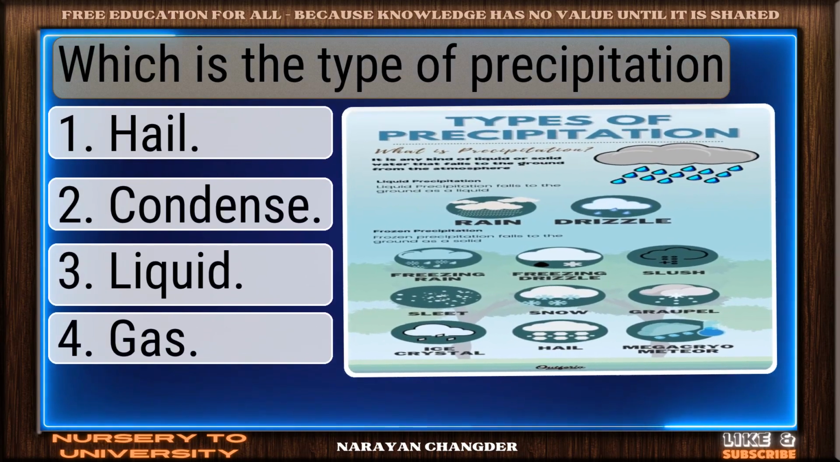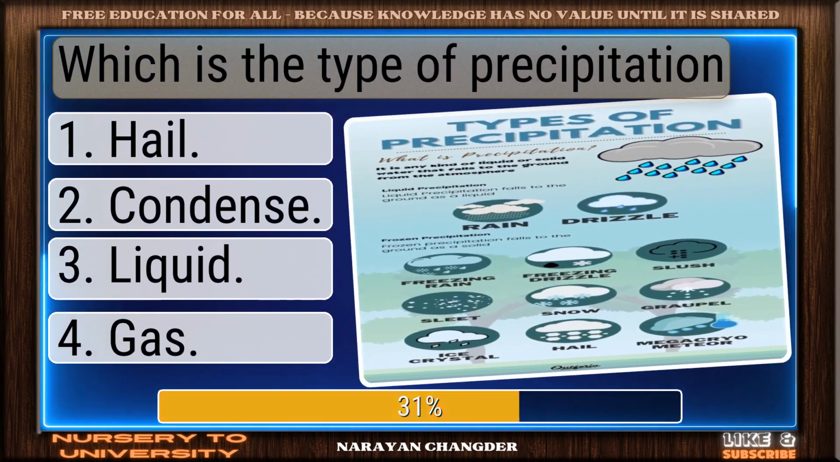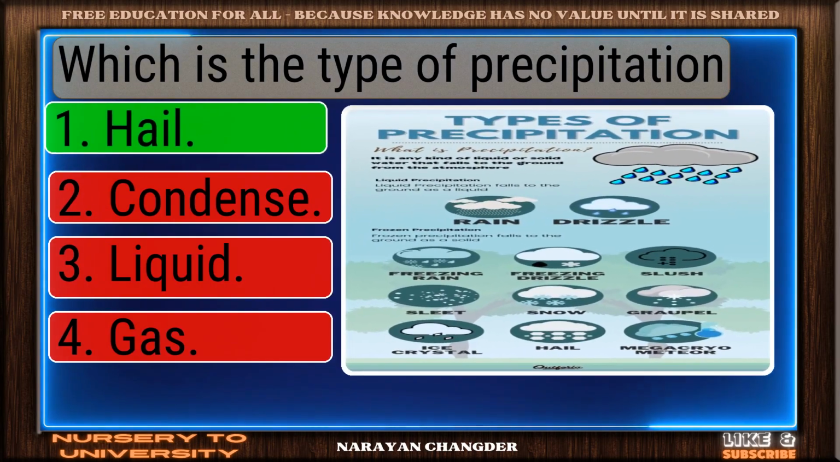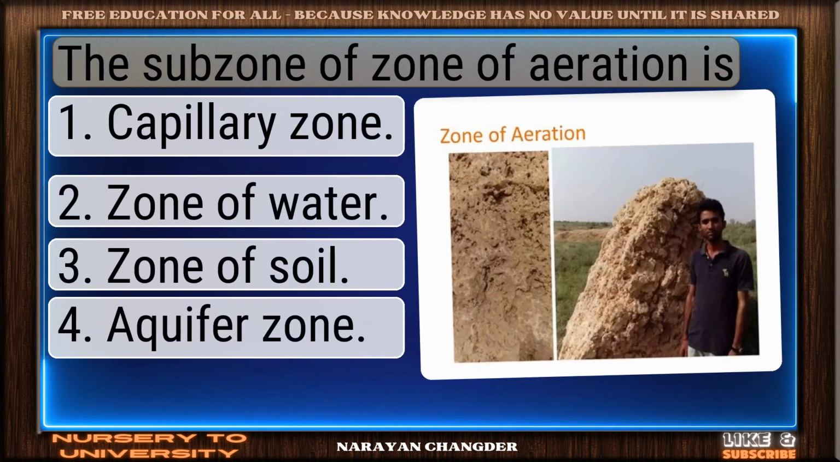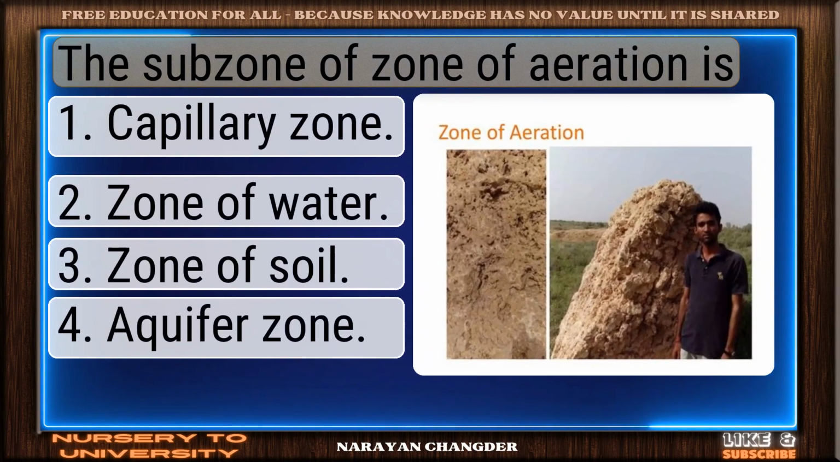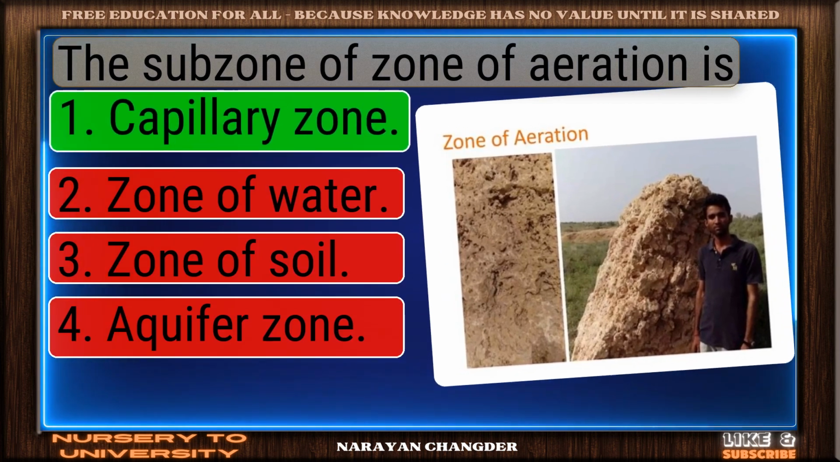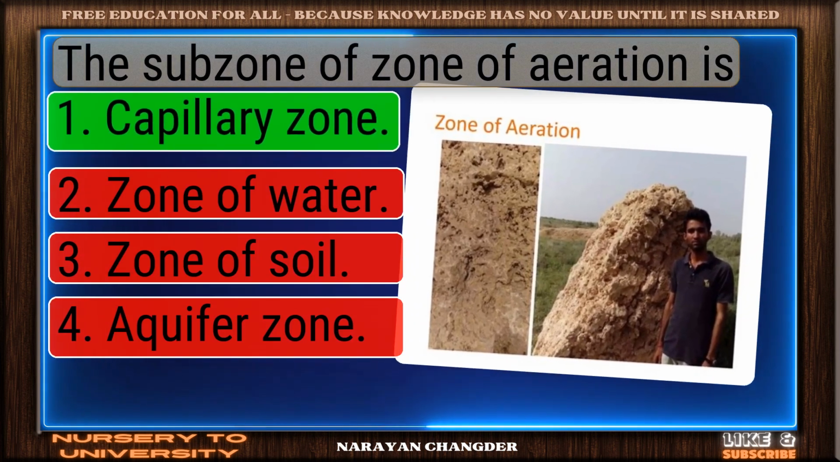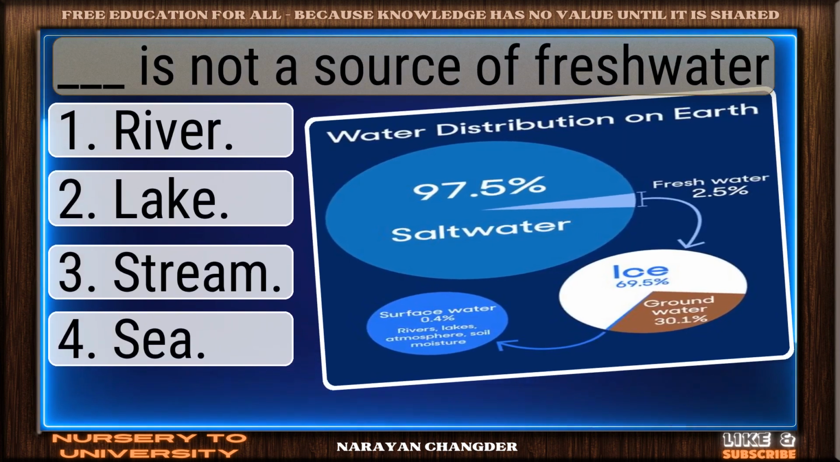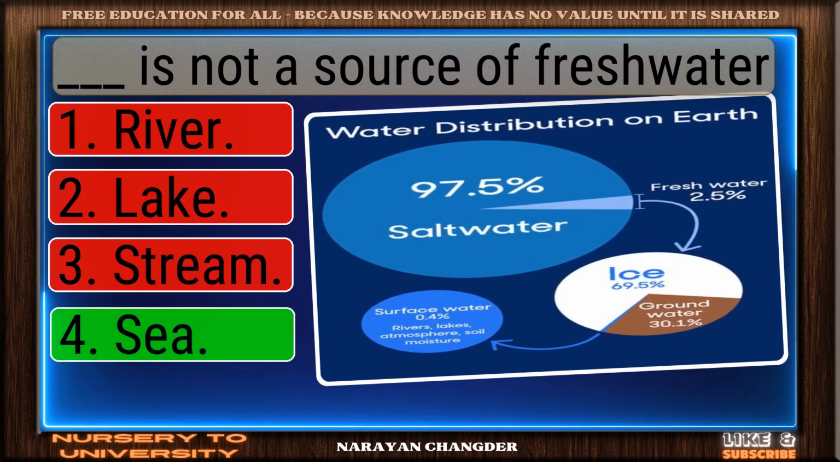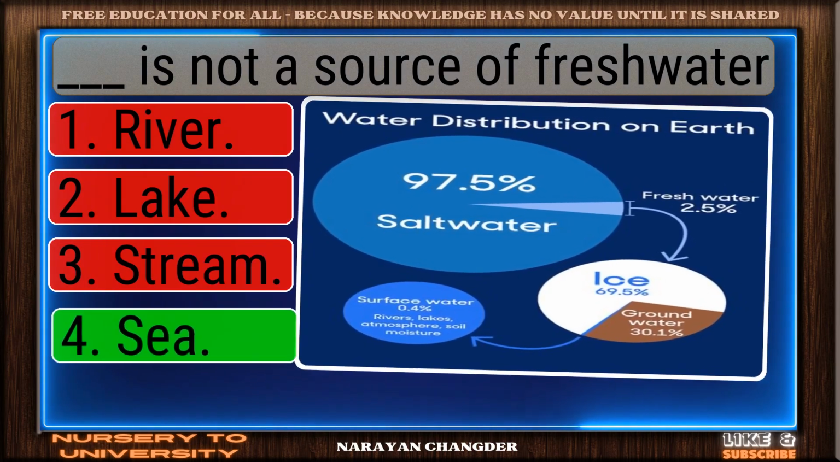Which is the type of precipitation? Nice selection. Hail is the correct and valid answer. The subzone of zone of aeration is? You're right. Capillary zone is the correct answer. Dash is not a source of fresh water. On track. C is the correct answer.